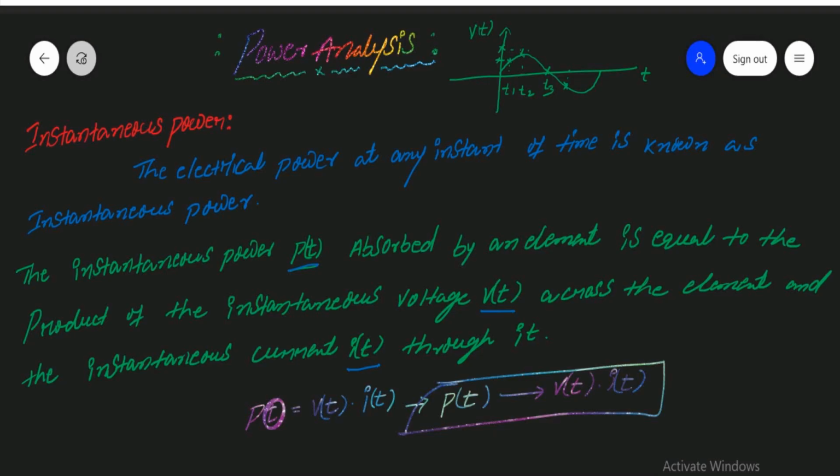Now we are going to see what is the equation for instantaneous power. According to the definition, P of t is equal to V of t multiplied by the instantaneous current I of t.